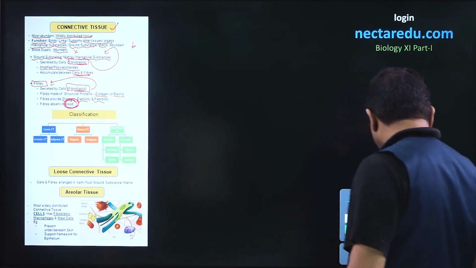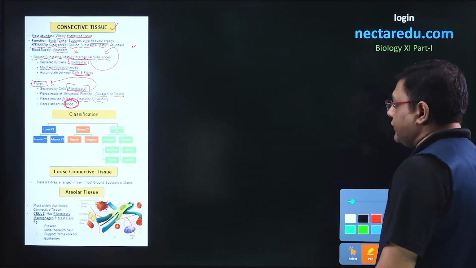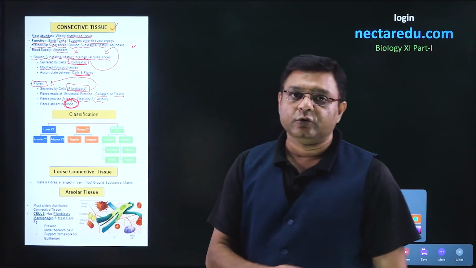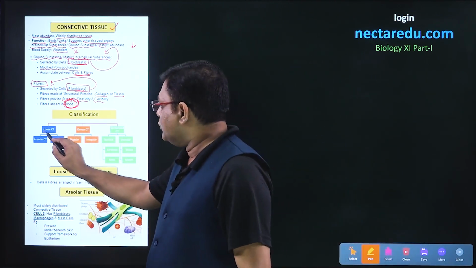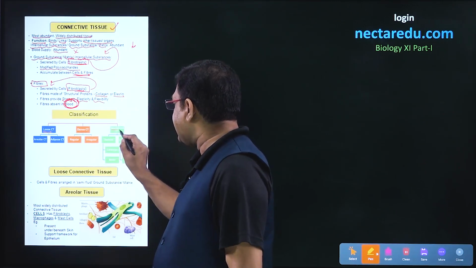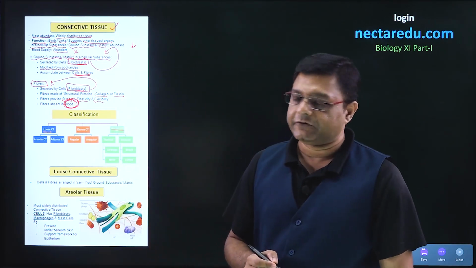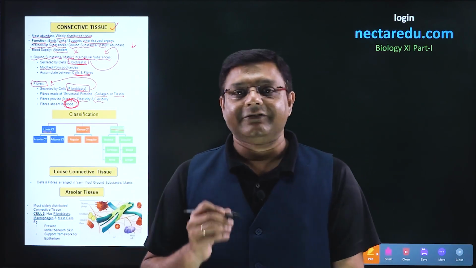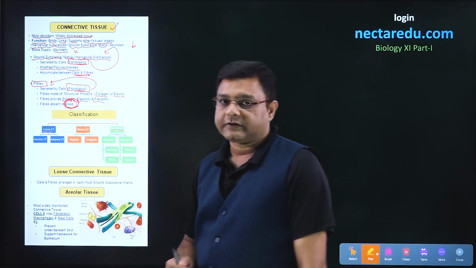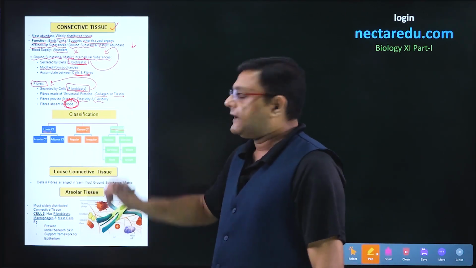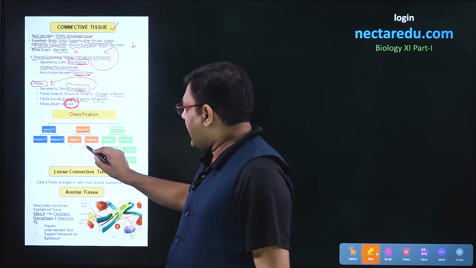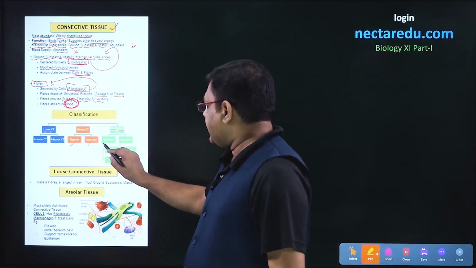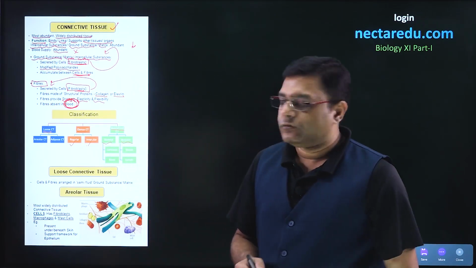After this, let us look into the classification of connective tissue. Initially, we can divide connective tissue into three types. The first type is loose, the second type is dense, and the third type is specialized connective tissue. Loose connective tissue can be further divided into two types, that is areolar connective tissue and adipose connective tissue. Dense connective tissue can be divided into regular and irregular connective tissue. Specialized can be divided into skeletal and vascular connective tissue.